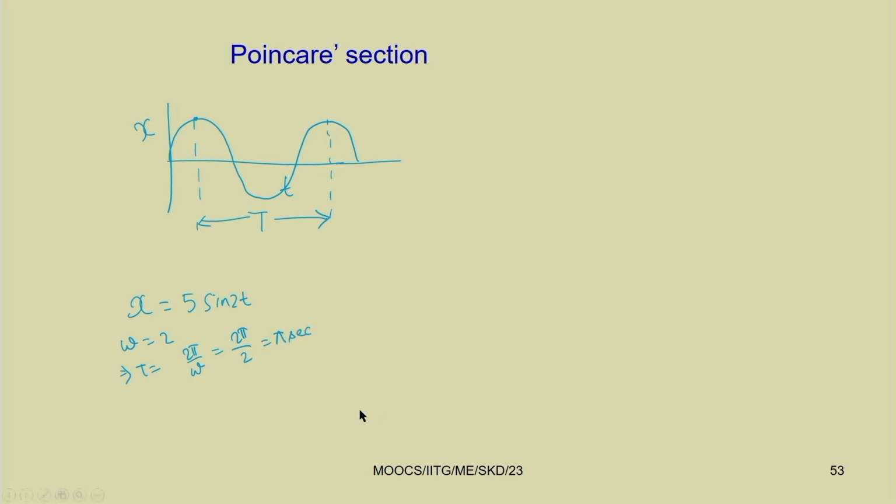So, after you know the time period, this curve, this x versus time response plot, you have plotted. How have you plotted? You have taken different values of time and found the response x, and plotted this response plot. Similarly, if you want to plot the velocity response, you can plot x and x dot by taking these t values.